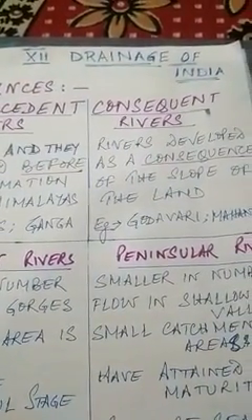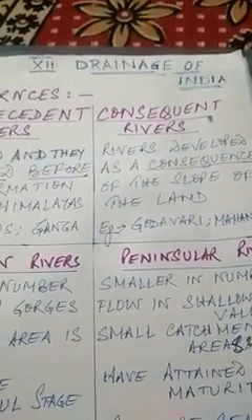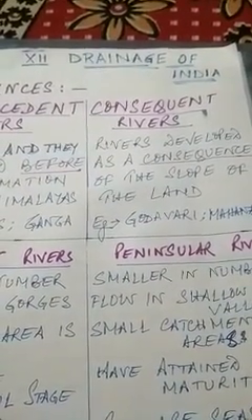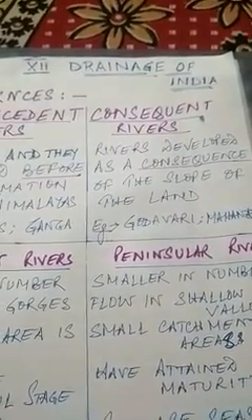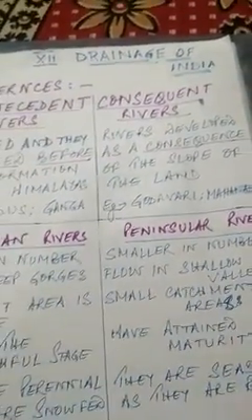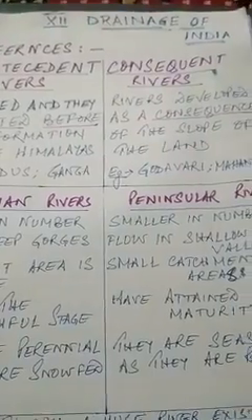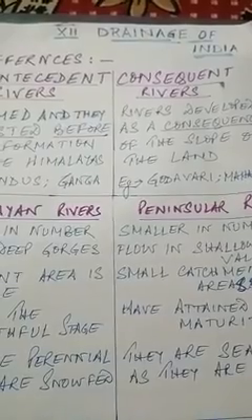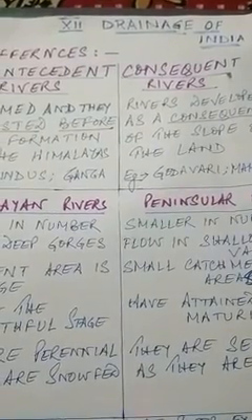Today's lesson for class 12, drainage of India. Now, drainage means the different important rivers that flow over India, important points about each of the rivers, like from where they begin, that is source of the rivers, where they join the sea or where they enter the sea, that is mouth of the river, areas over which they flow, and the important characteristics or a unique identifying feature of the individual rivers.